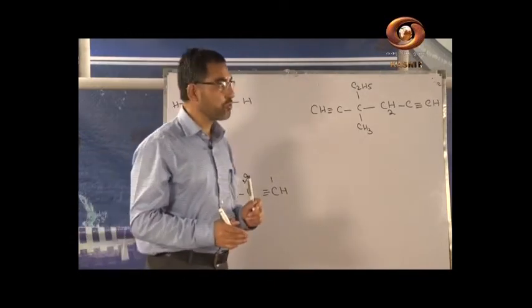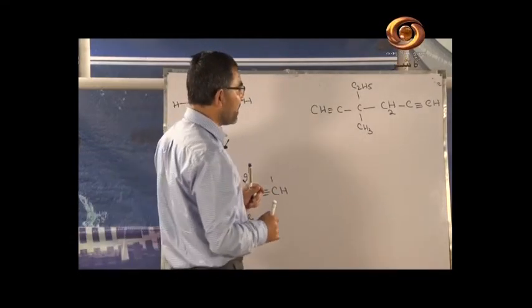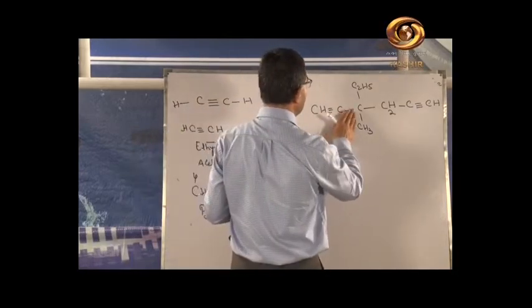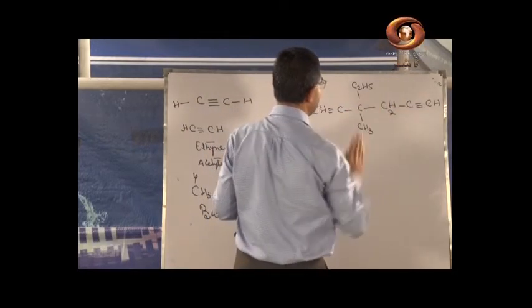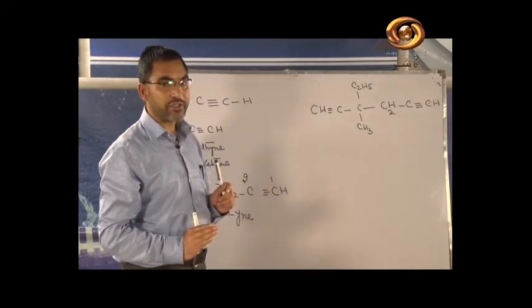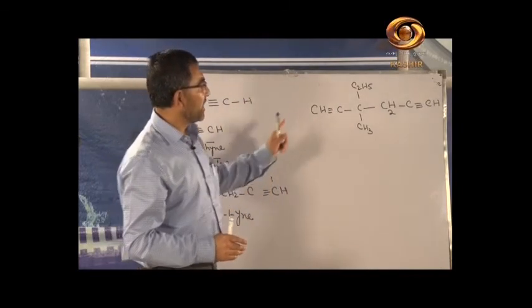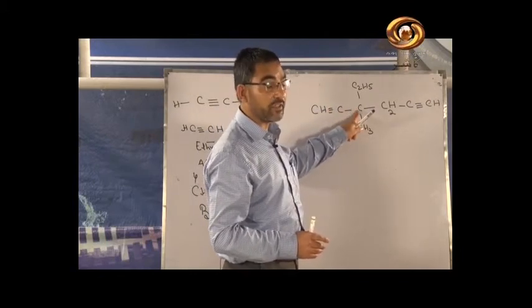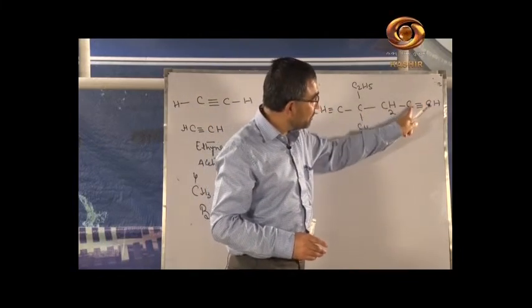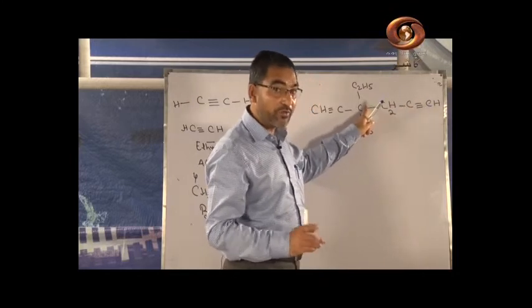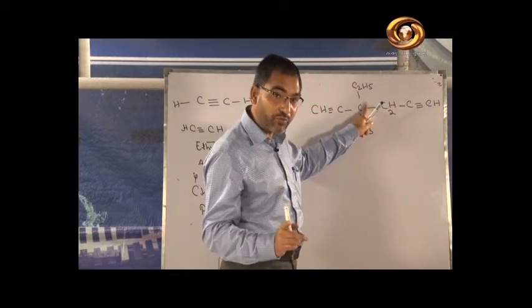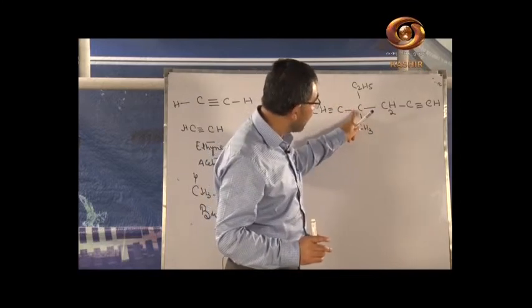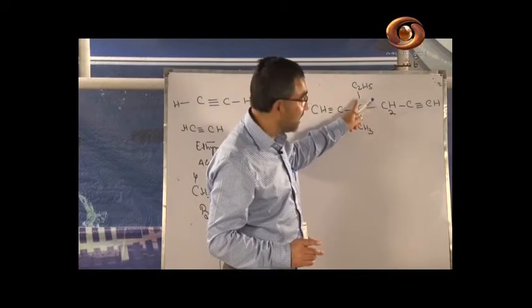I hope that you will do this question very easily. The longest chain will be 1, 2, 3, 4, 5 and 6. There will be 6 carbons in the longest chain. From where will we start the numbering? If we start from this side, 1, 2 and 3. If we start from the other side, 1, 2, 3 and 4. If you apply the lowest sum rule, we have to start from this side.